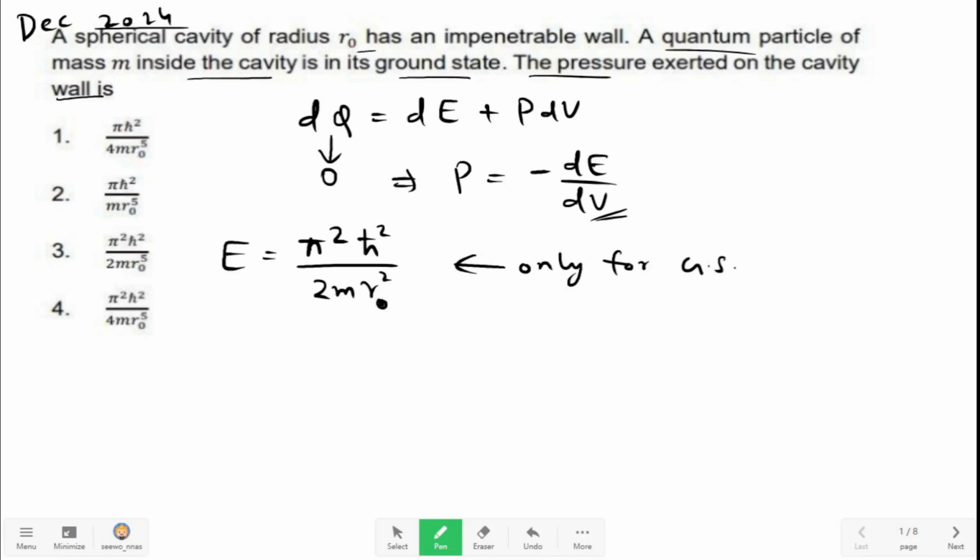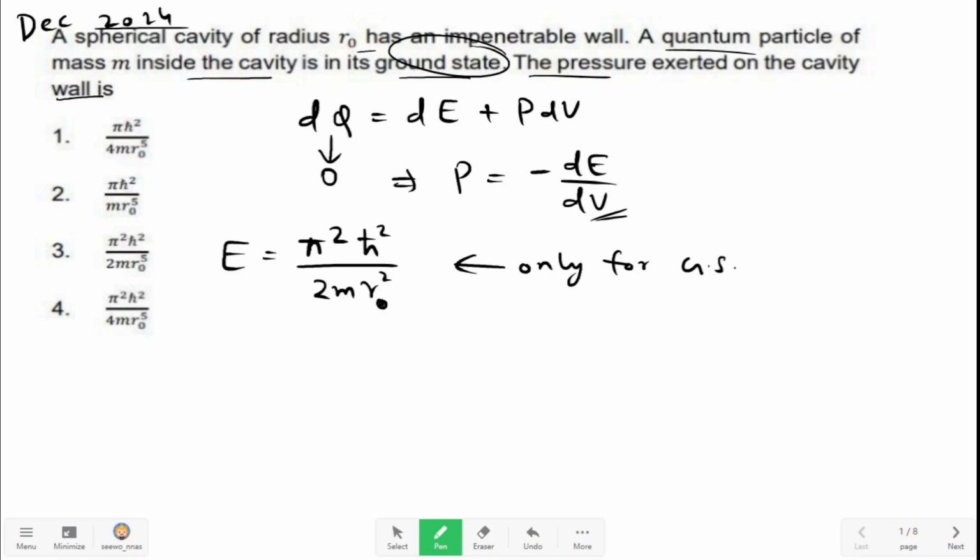For excited states, we will have the zeros of spherical Bessel functions and it will not be like this. But it is mentioned here, it is the ground state. So you can remember, for the ground state of a particle inside a spherical cavity, the energy is pi square h bar square divided by 2m r0 square, similar to the infinite potential well energy.